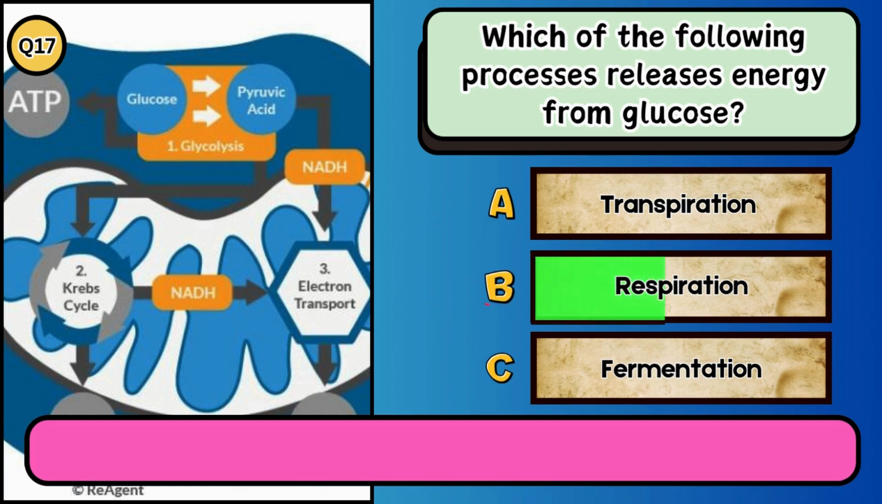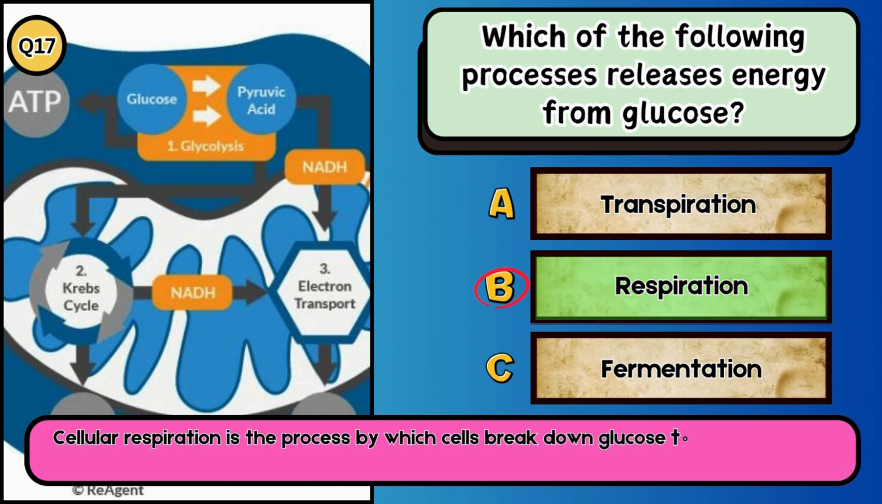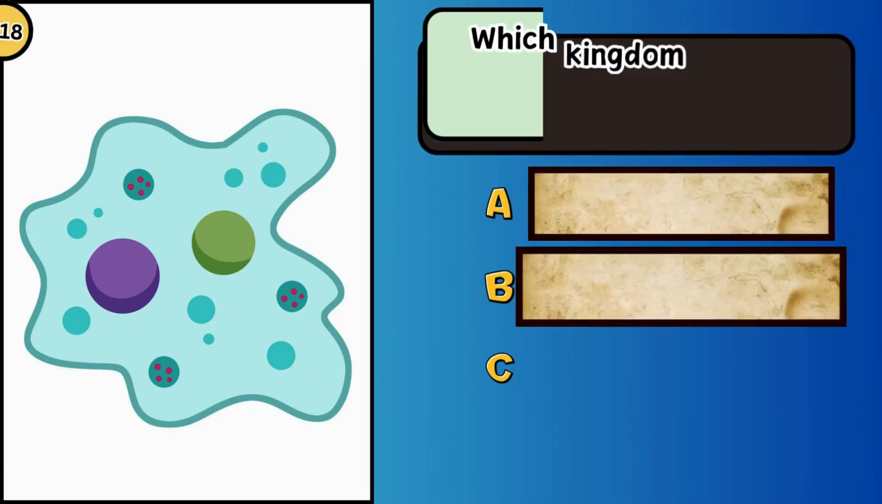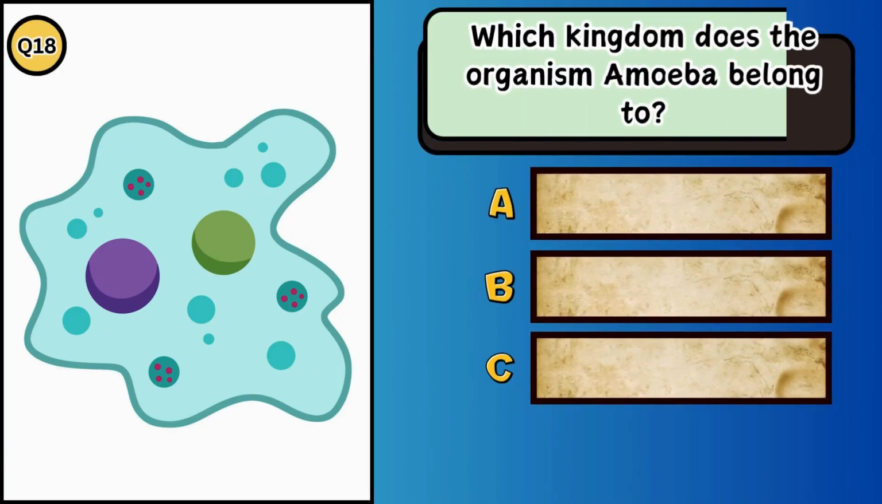The answer is B. Respiration. Cellular respiration is the process by which cells break down glucose to release energy, which is used for various cellular activities. Which kingdom does the organism amoeba belong to?